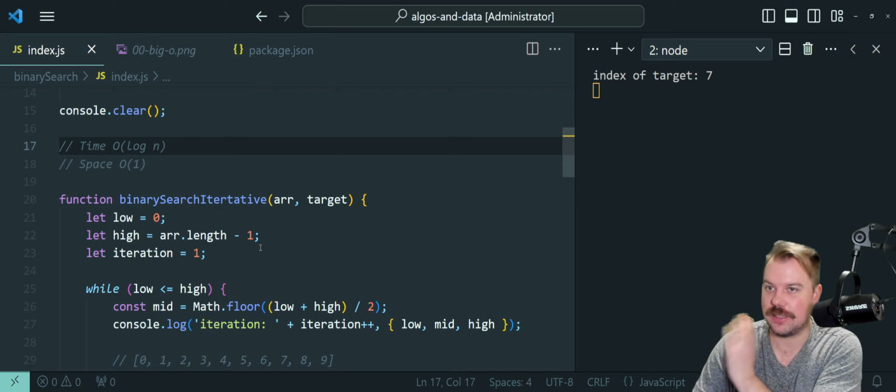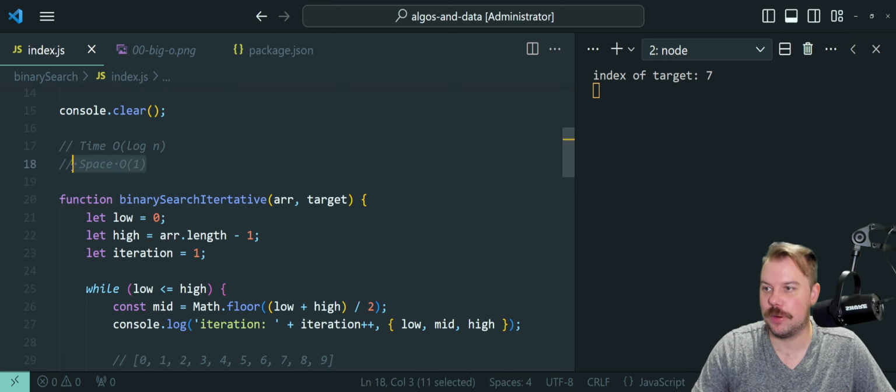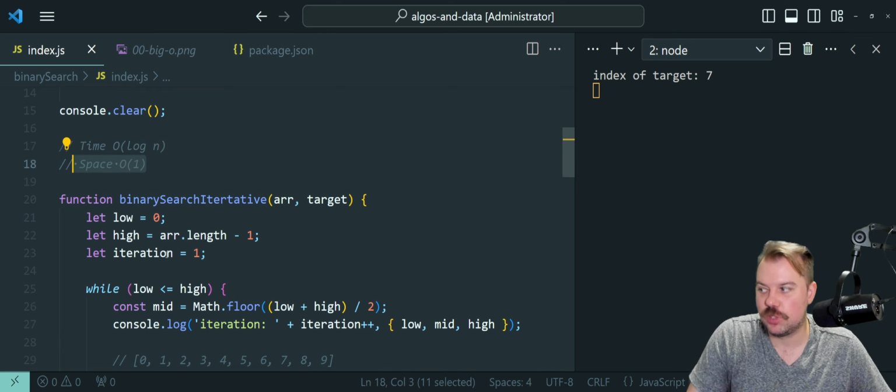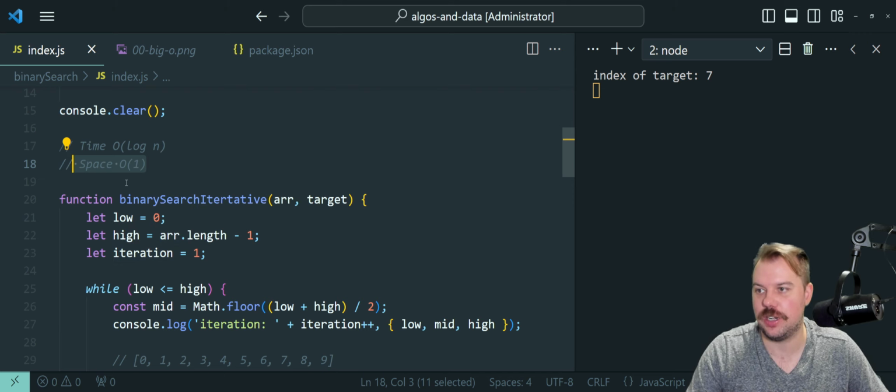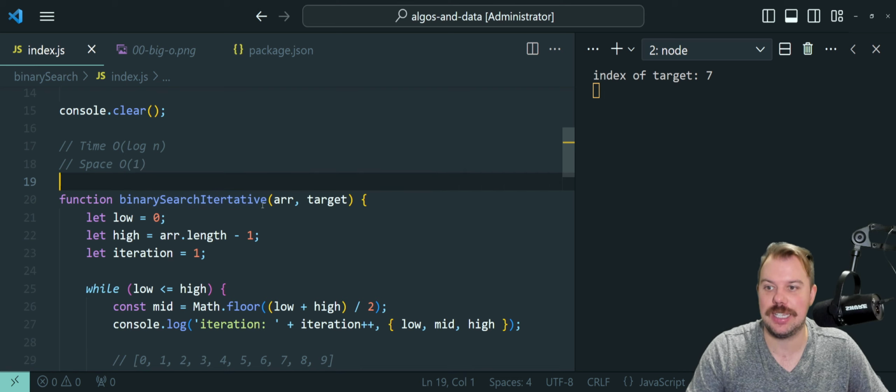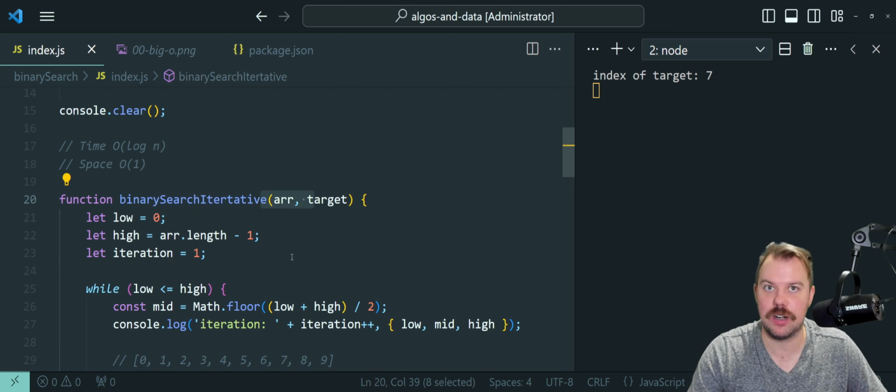Again, irrespective of the size of the input, these numbered trackers of the pointers don't grow in size, right? And it doesn't utilize a call stack like our recursive function does, hence why it's a big O of 1 space, and a time of, it's logarithmic time because basically each iteration is half. So as the array gets bigger, it will take more iterations, but not nearly as many as a big O of n, which is that linear diagonal line.